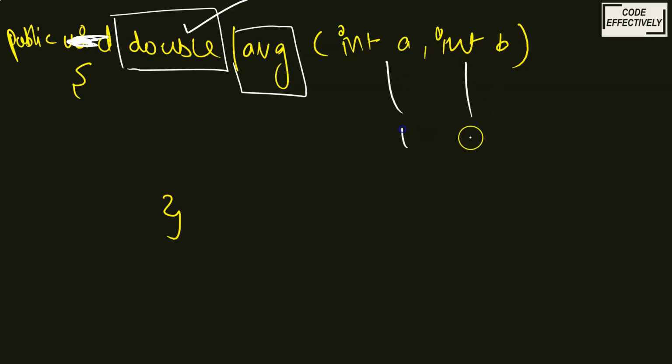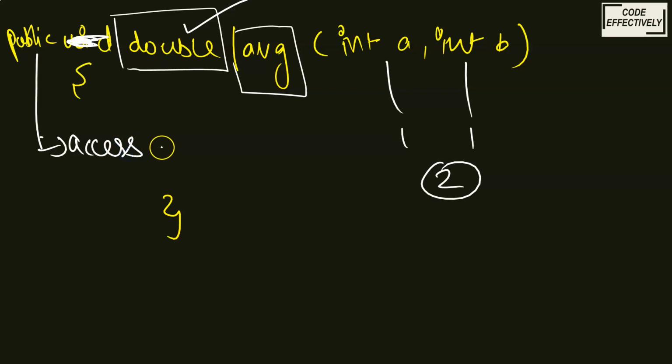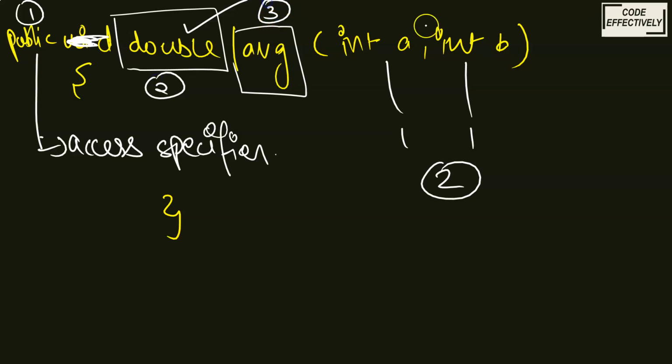It will be taking one int and one int, in total two arguments. It also tells us about the access specifier. So how many things are we able to get? Four things: the access specifier, the return type, the name, and the total number of arguments we pass. This is all about the header of the function.